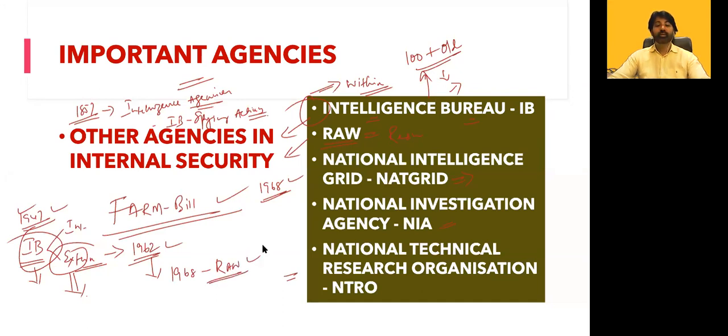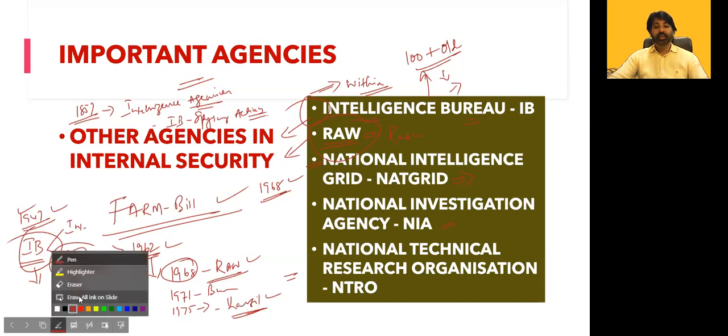Am I clear? So RAW played a major, crucial role in the later major wars, in the 1971 war with Bangladesh, in 1975, and even in the Kargil war. They played a very, very crucial role against the enemy. So in that aspect, RAW is a grand successful organization, but it emerged outside the IB from 1968. That is clear. Next is the National Intelligence Grid.